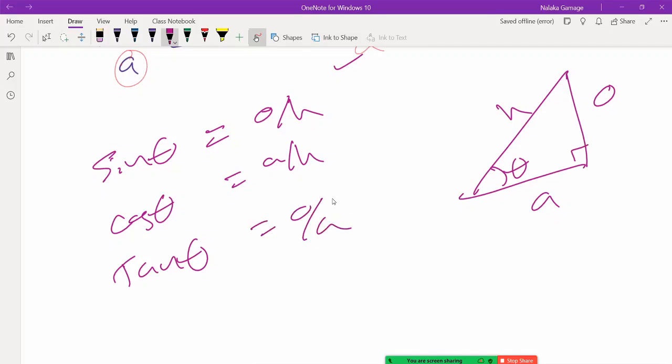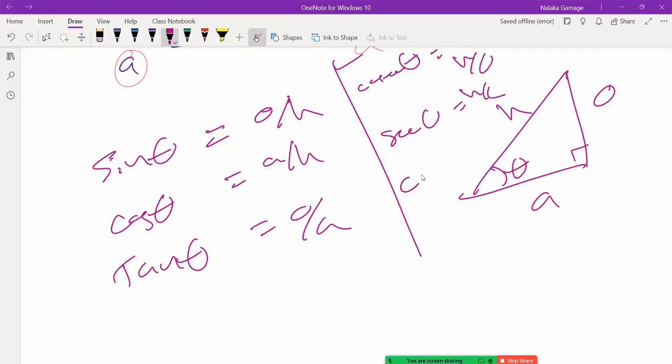That's all. So then you must know that there are three more. That is 1 over sin theta, cosec theta, H divided by O; sec theta, H divided by A; cot theta, A divided by O. So therefore we know that cosec theta is 1 over sin theta, sec theta is 1 over cos theta, cot theta is 1 over tan theta.